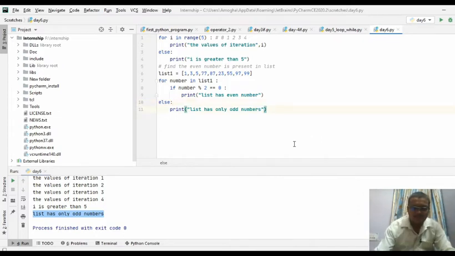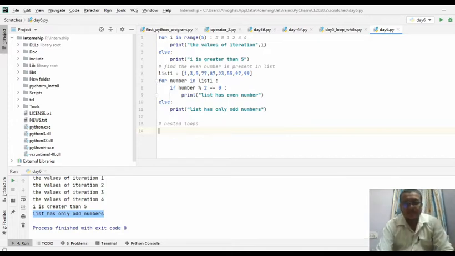The next example is like we are going for nested loops. As I've explained, nested means one loop inside another loop. So you'll be having numerous loops inside a single loop. So you can have a for loop, while loop, or combination of both for and while. Okay, let me just take one example here.